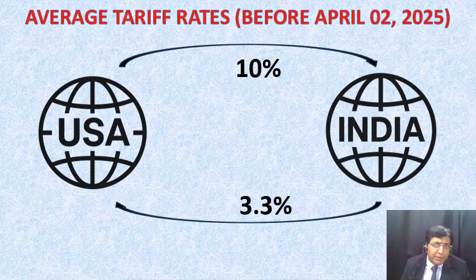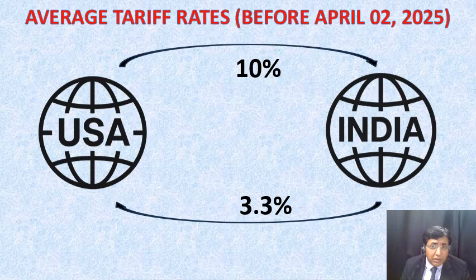Before 2nd of April 2025, when US used to import the products from India, US used to charge a tariff of 3.3%. And when India used to import the products from US, India used to charge a tariff rate of 10%. This is the average figure that's available. Definitely, you may even come across some reports wherein it is stated that the average rate of tariff is even 17%. But I will go with this figure of 10%.